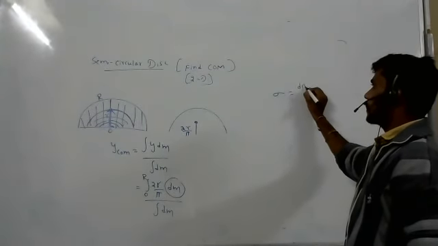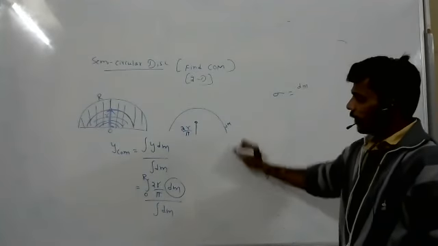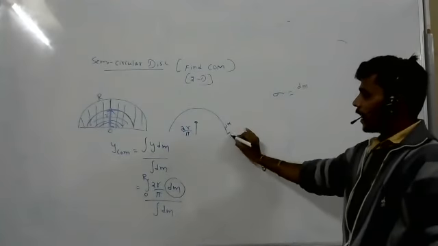The mass is dm, because we cut only a dm, and the area is dA. So sigma equals dm by dA. Mass per area. From this, dm equals sigma dA.